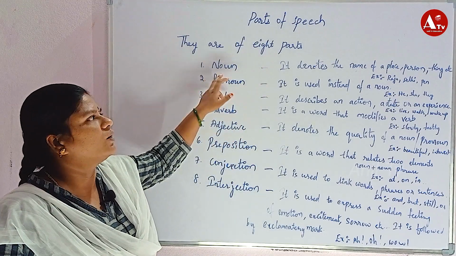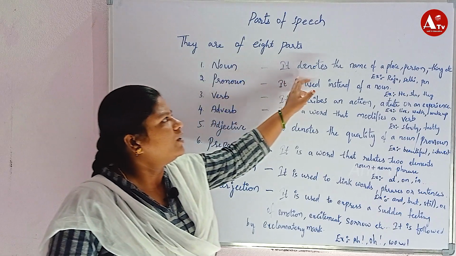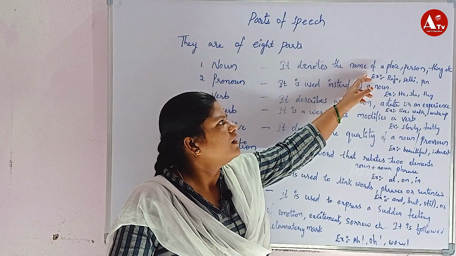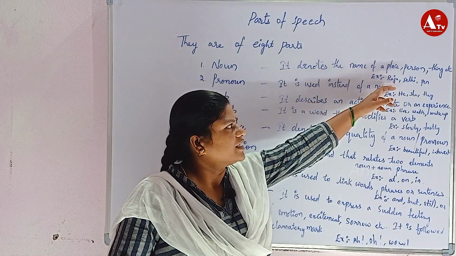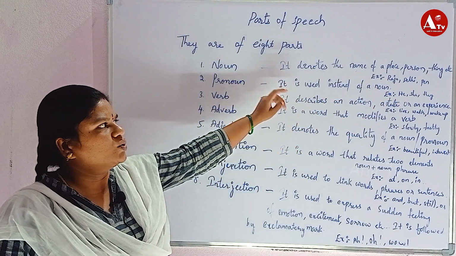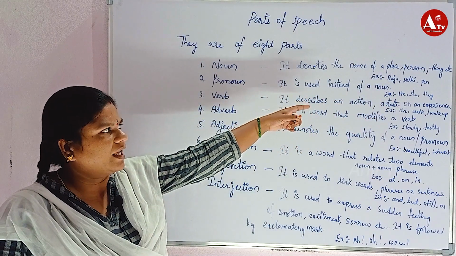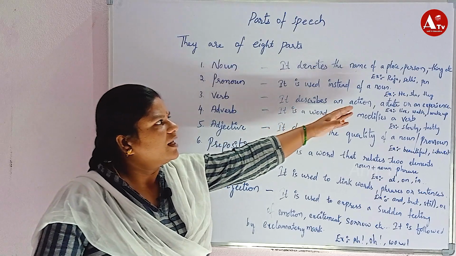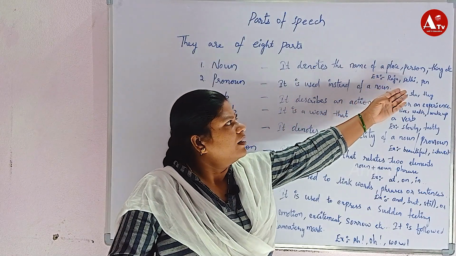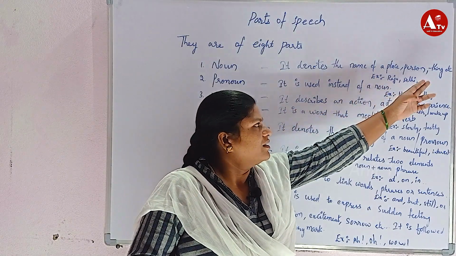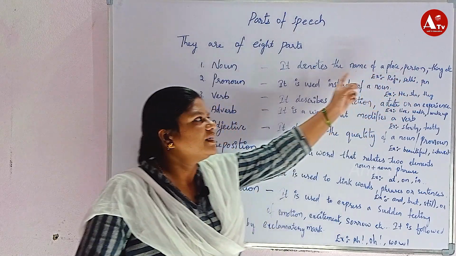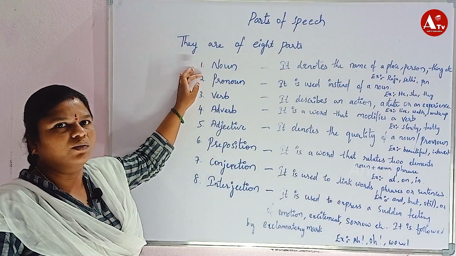First, simply, what is a noun? A noun denotes the name of a person or a place or a thing, etc. For example, Raju is a name. Delhi is the name of a place. Pen is a thing. These all come under noun.